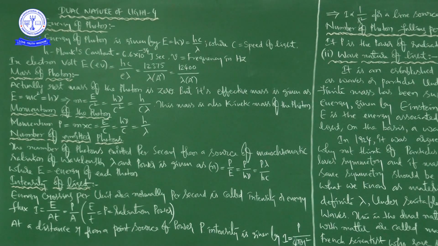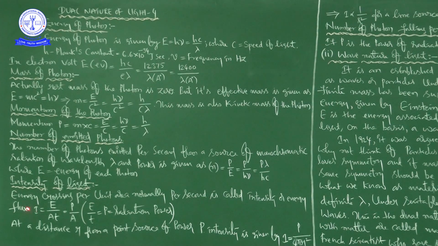Next, intensity of light. Energy crossing per unit area normally per second is called intensity or energy flux.